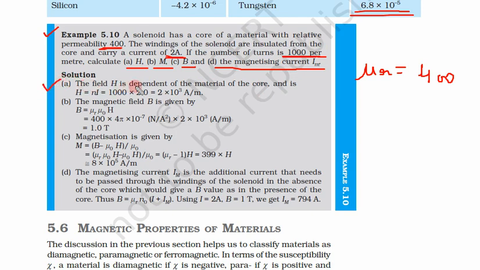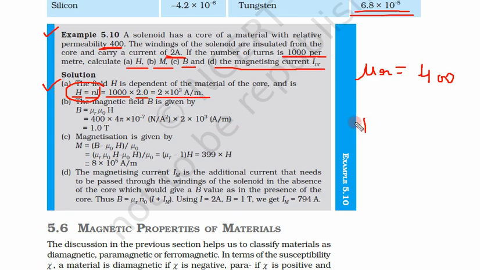The magnetic field H is independent of the material of the core, hence H is equal to nI. That means, what is the field intensity? Field intensity is simply 1000 into 2 ampere, that means 2 into 10 to power 3 ampere per meter. But how do we get this formula, H is equal to nI?